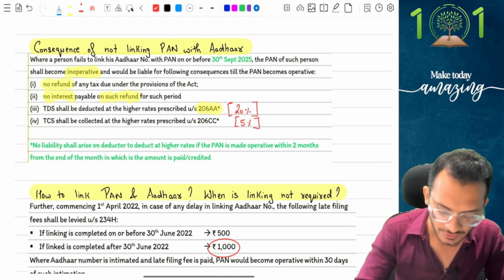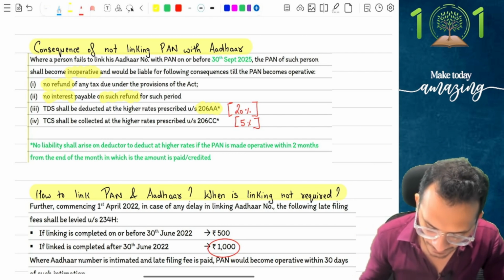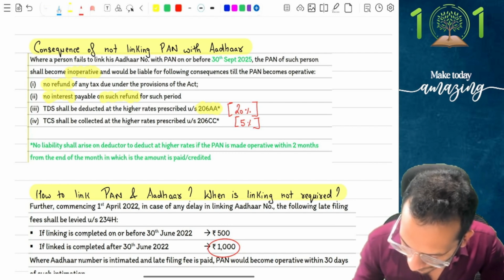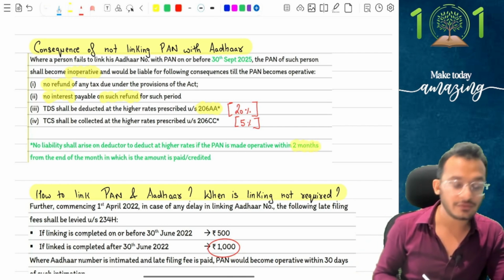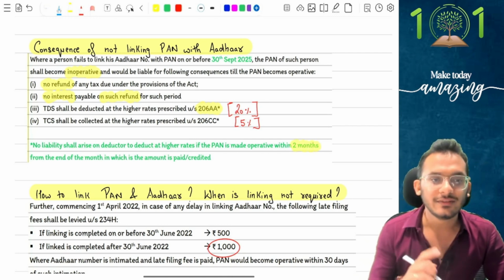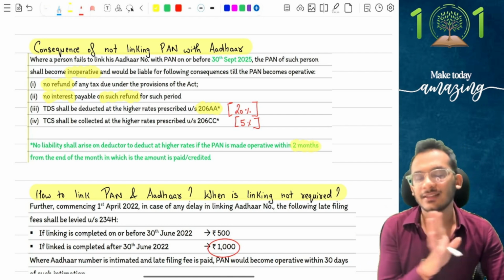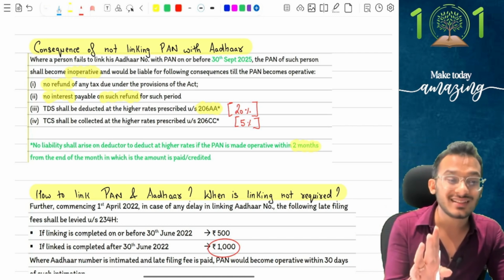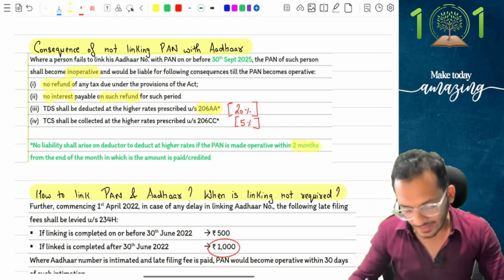So notice the provisions say any person will not be liable for these kinds of consequences if their PAN is made operative within 2 months from the end of the month in which the amount is paid or credited. Which means if you link your PAN with Aadhaar in the next 2 months, I will not apply these consequences to you. You are still safe.